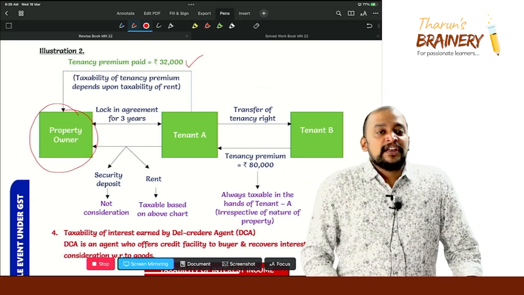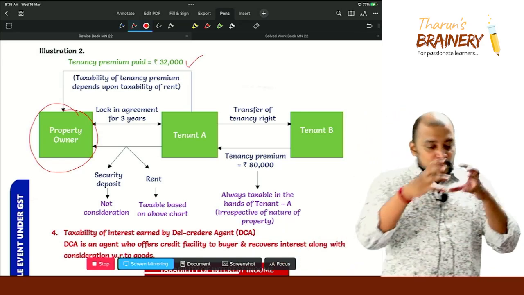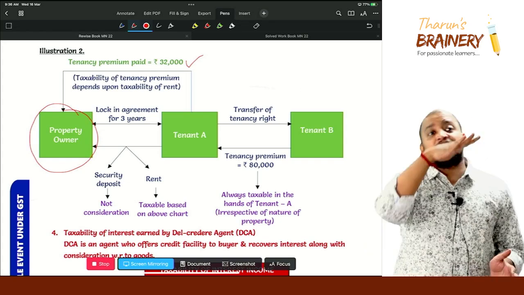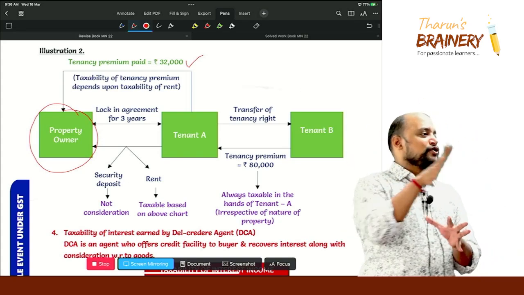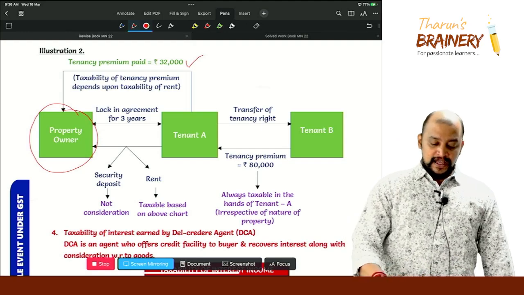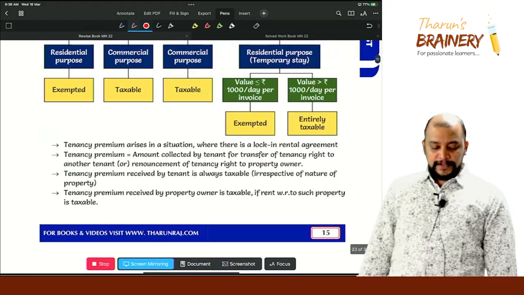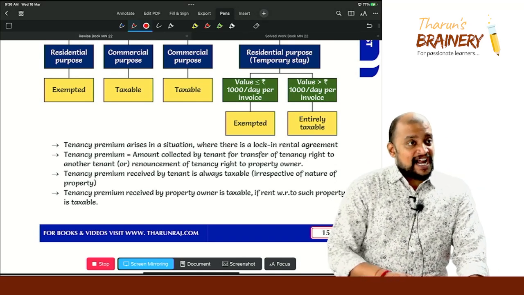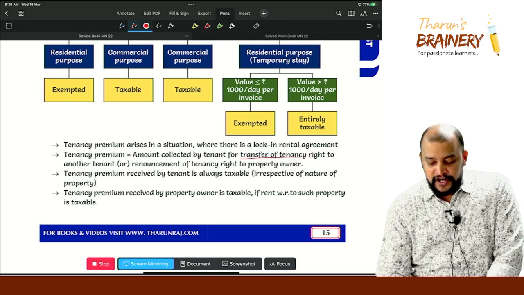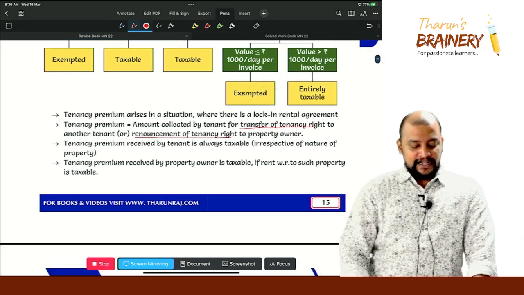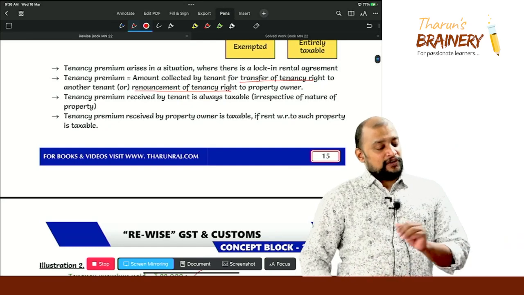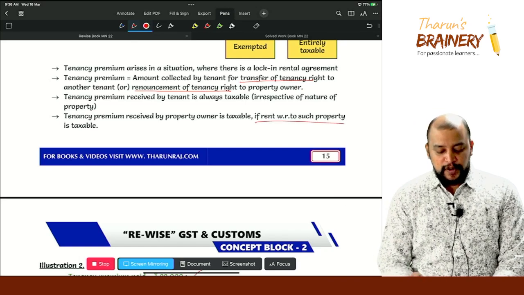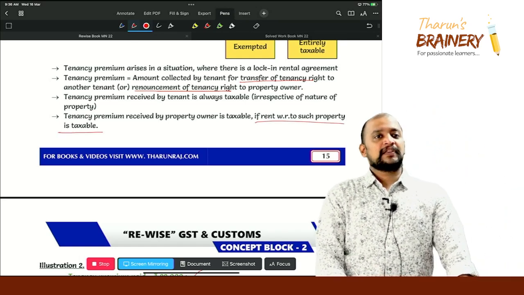Understood or not? So what is transfer of tenancy right? One tenant to another tenant. What is renouncement of tenancy right? Cancelling the tenancy contract before the contract expires is known as renouncement of tenancy right. Understood? Please see that point. Tenancy premium amount collected by tenant for transfer of tenancy right or renouncement of tenancy right. Tenancy premium received by tenant is always taxable, but tenancy premium received by property owner is taxable if rent with respect to such property is taxable. Understood? Got the clarity?